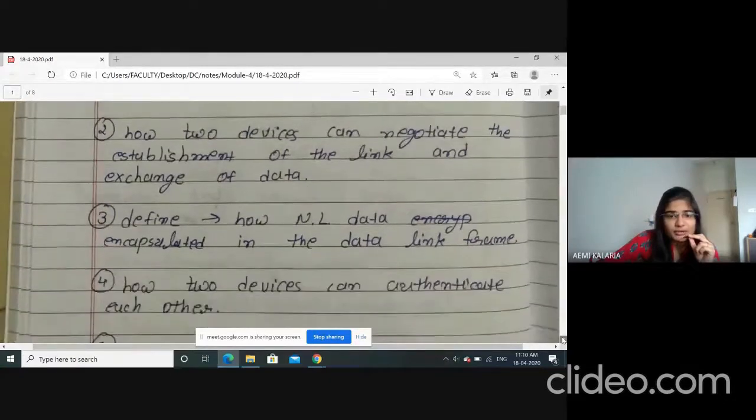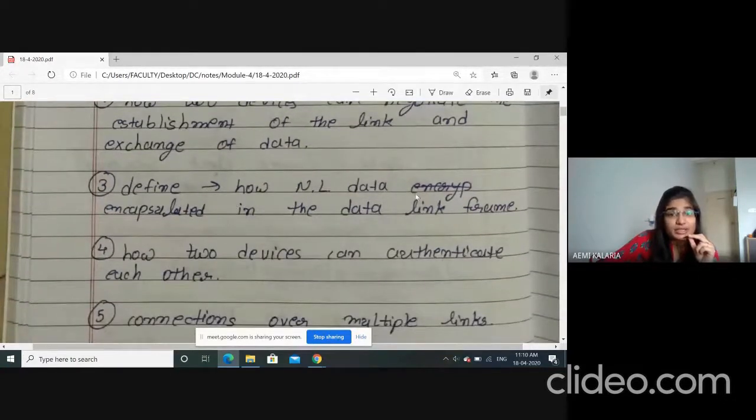Next functionality of point-to-point is how network layer data is encapsulated in the data link frame. Means what? Whatever data is coming from the network layer, how it will be encapsulated, that kind of agreement the sender and receiver can also make under this point-to-point protocol.